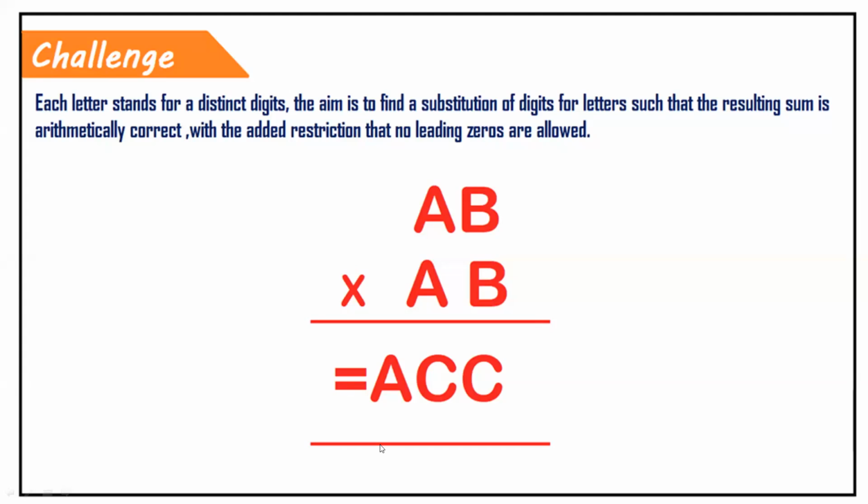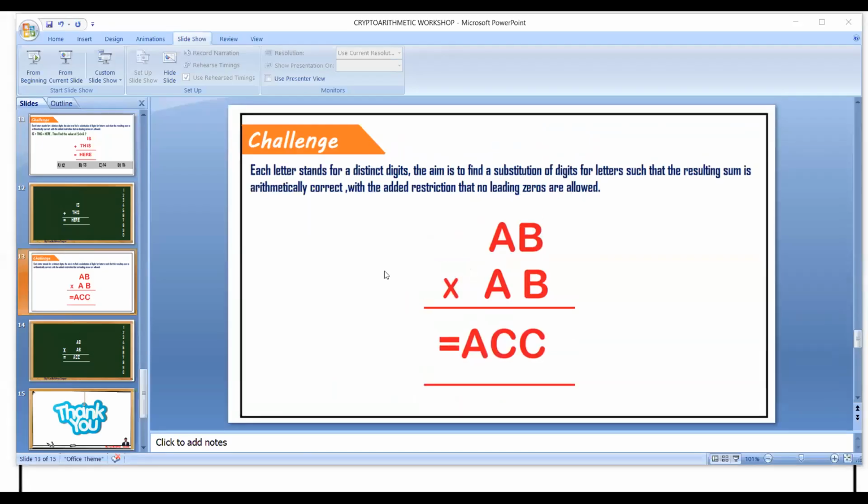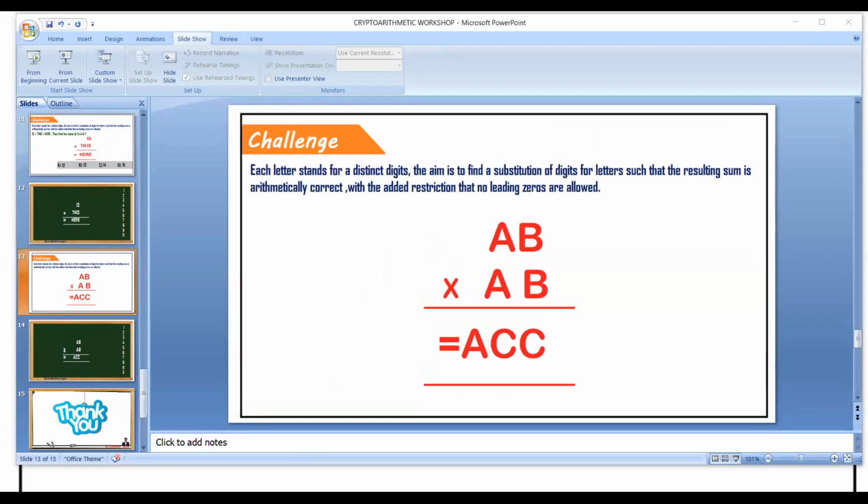AB into AB is ACC. What is the value of that is the question. How can we proceed with the solution? Very simple approach again. I'm just trying to use this kind of method in solving the question.